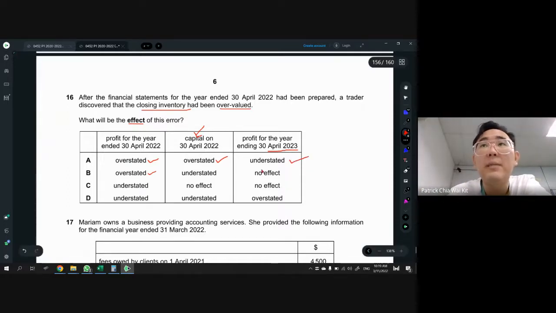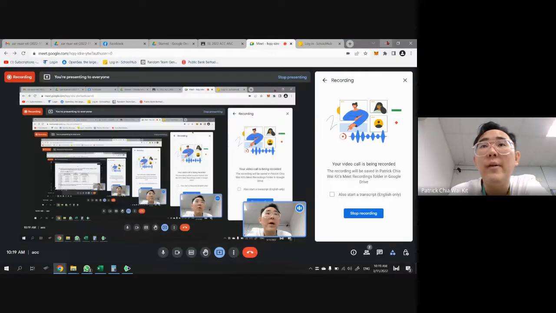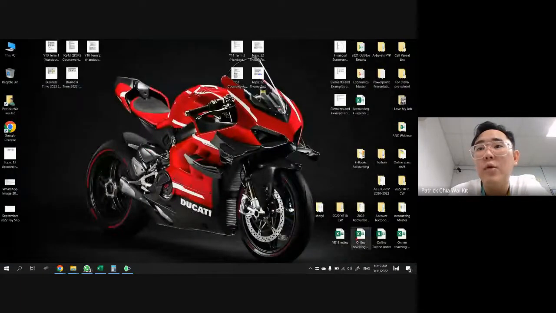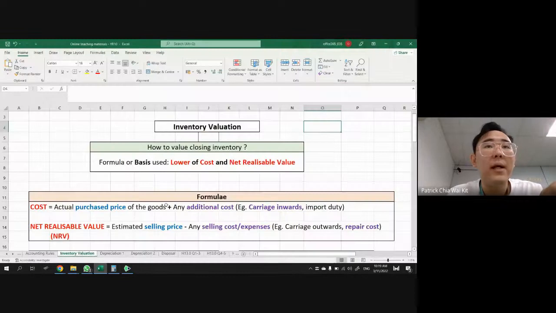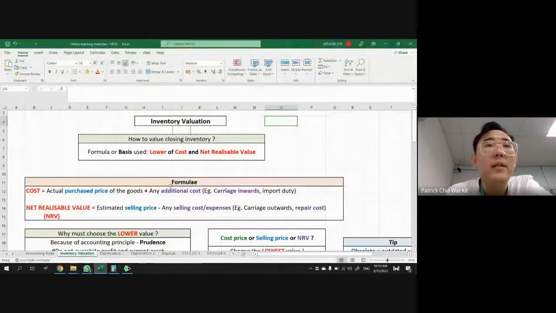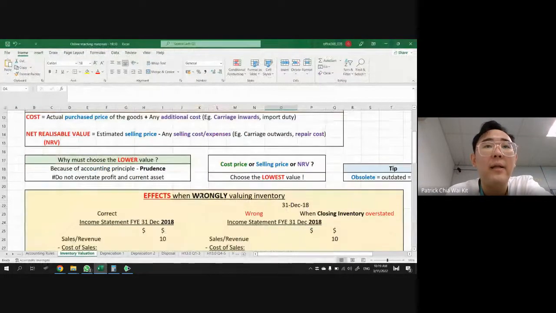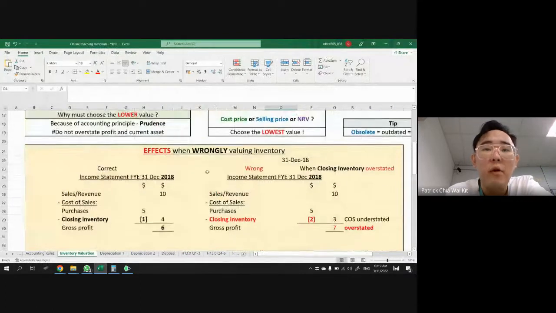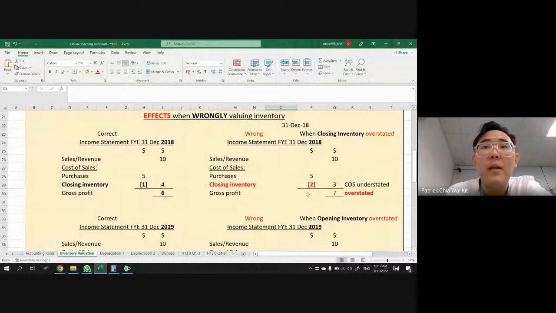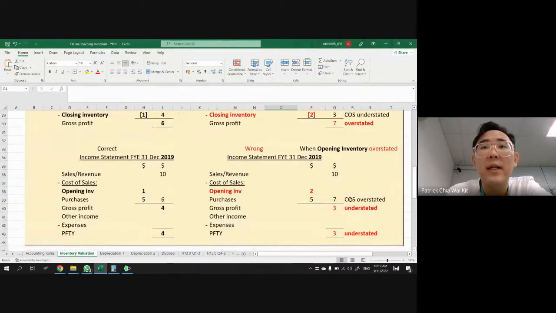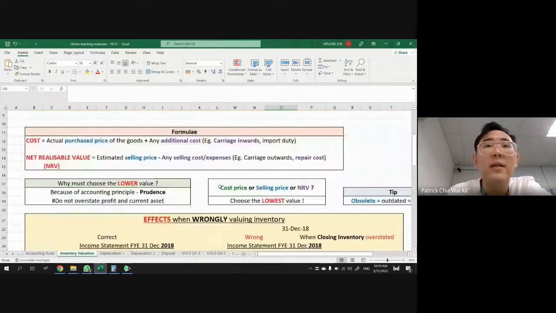If you're not sure about this part, then please go and refer back to the notes, whereby there is a part about inventory, and the notes show all of it. Okay, here, this is the inventory valuation part, and this talks about the effect of wrongly valuing, with all the numbers. You can see if they overvalue in the first year, then what happens in the second year. So it's all here. You can refer back to these notes here.